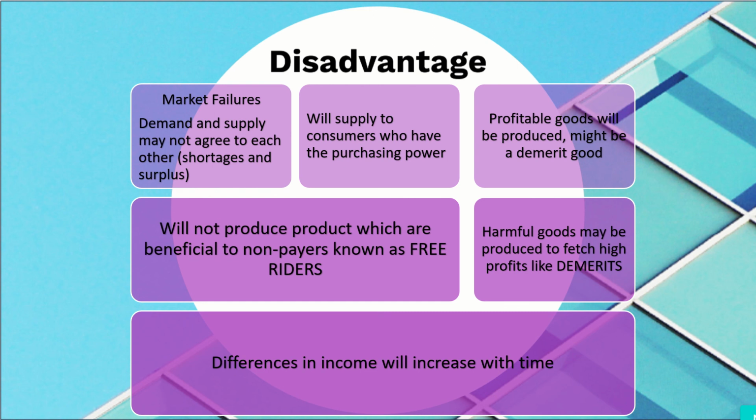Harmful goods may be produced to fetch high profits, like demerit goods. Differences in income will increase with time. So if the market economic system makes the street lights and public benches but charges for them, then this will increase the difference in income with time.